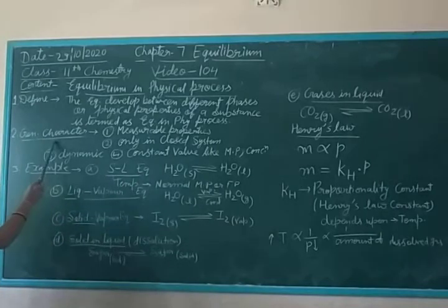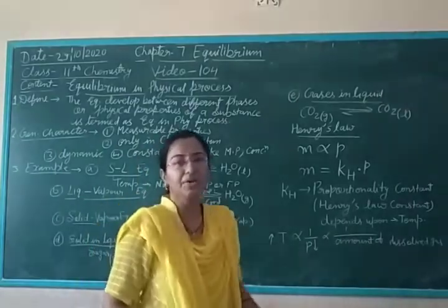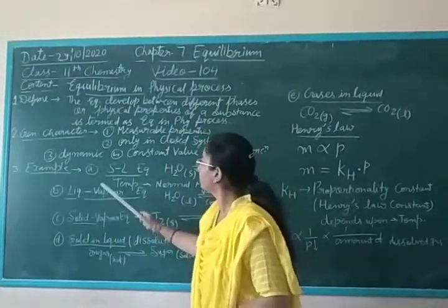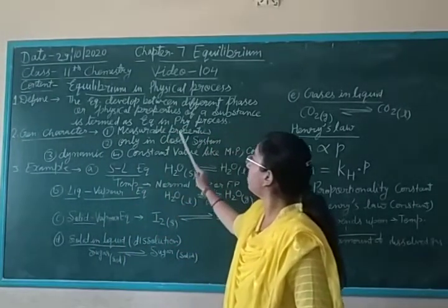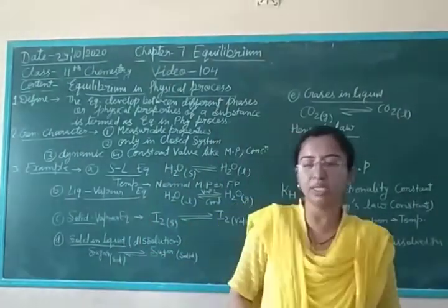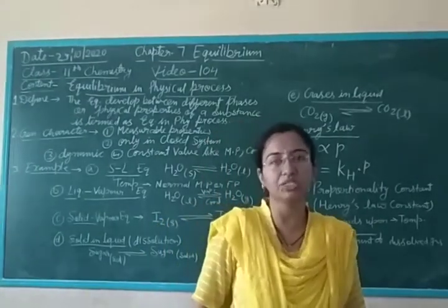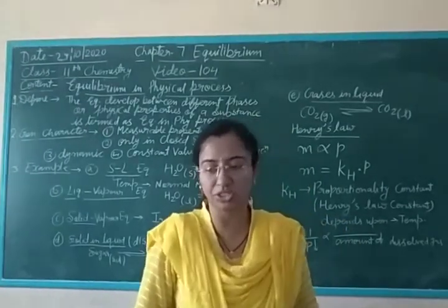Next, second is general characteristics. For the physical process we consider four general characteristics. First one is measurable property. That means at equilibrium, all the measurable properties of the system remain constant.